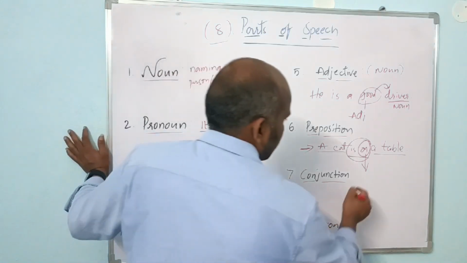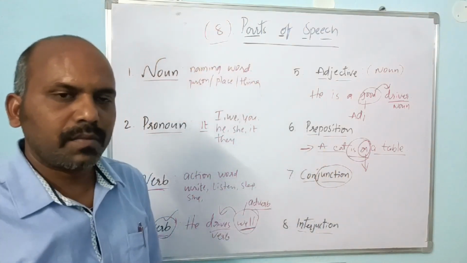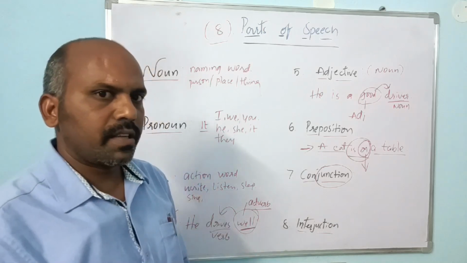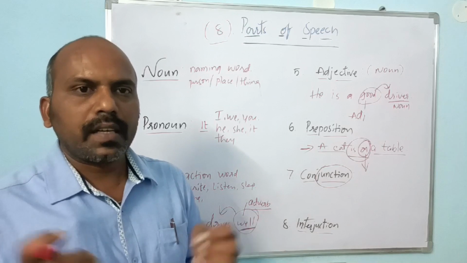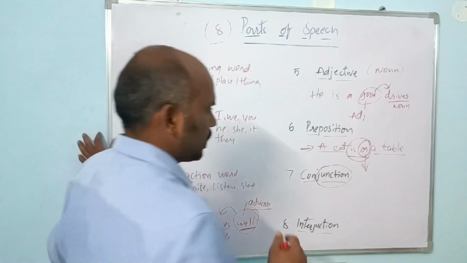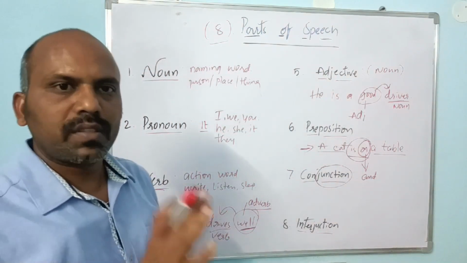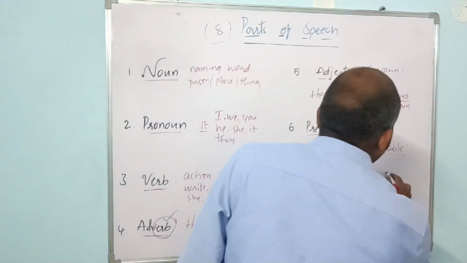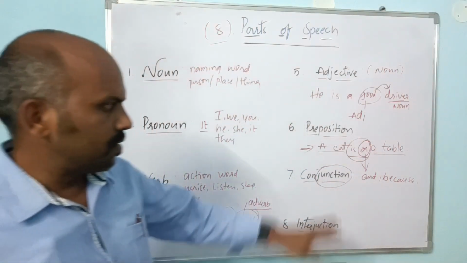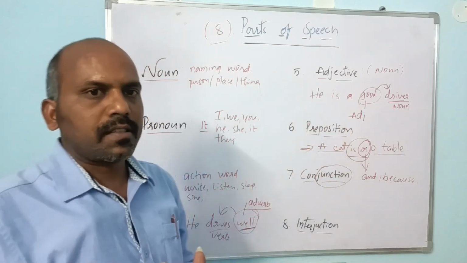And conjunction. Already here is "junction", right? Junction means which connects two ways or more than two. And here also the same: a conjunction is a word which connects two sentences or more than two. Those you already know, "and" and "because" connect two or more than two. It is a junction. These words are junctions to combine more than two sentences.